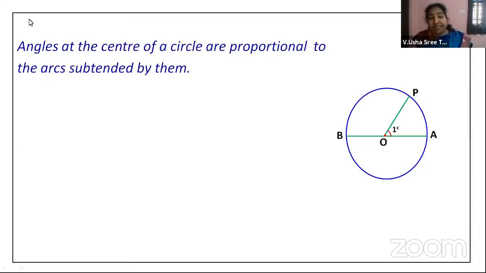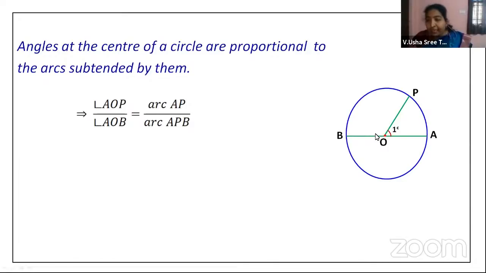Now, as we have seen, angles at the center of a circle are proportional to the arc subtended by them. How do you take the proportionality? About this proportionality, you have studied a little in the similar triangles concept of your 10th class and also in your 9th class when we were discussing circles. So angle AOP, that is this 1 radian, by angle AOB. What is this angle AOB?